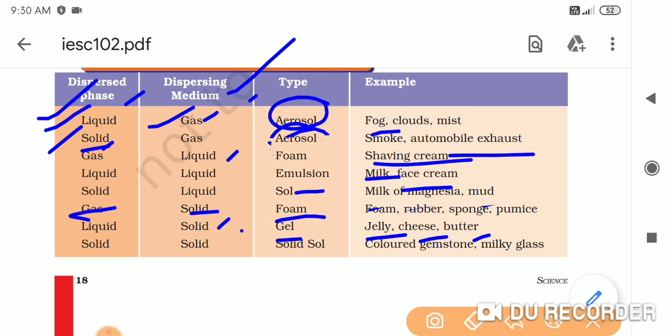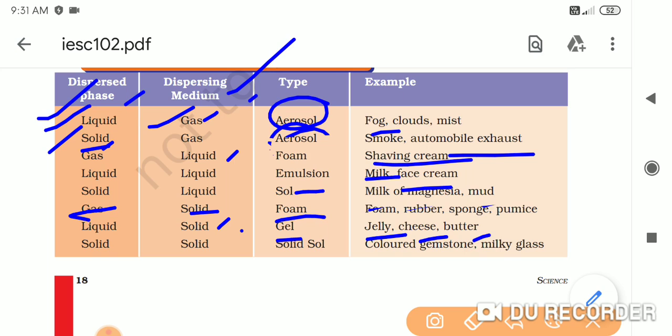Now see, jelly is very soft, and it can change shape. Okay, when you press that jelly, it can change shape. So solid is the dispersing medium in which liquid is immersed. Okay, so that is also one of the examples of colloids. Next is solid sol.